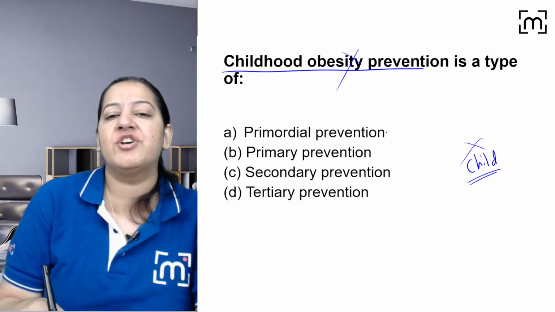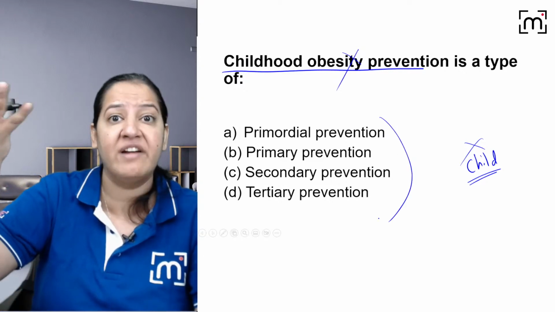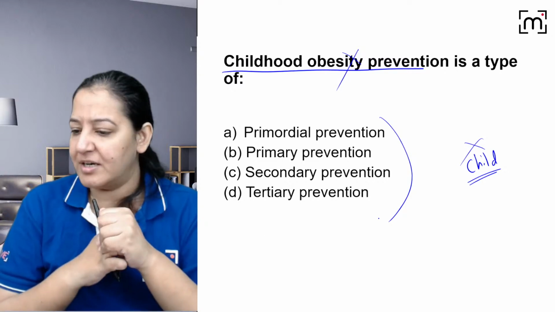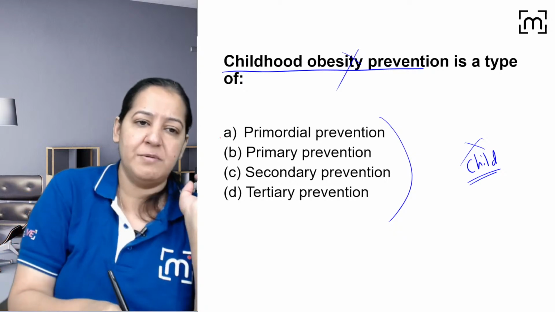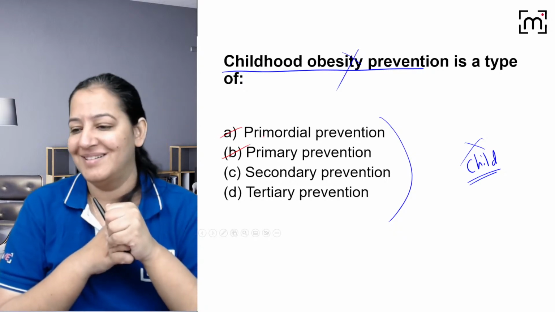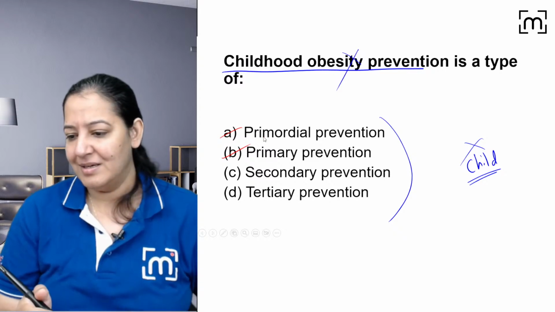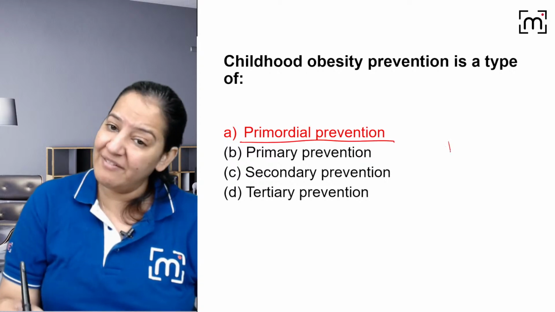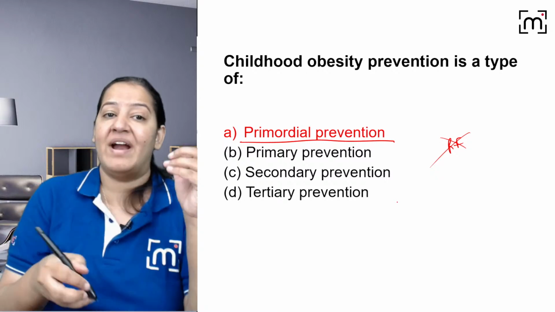So what type of prevention are we providing to that child, so that the child will grow up one day, become young, and will not have diseases related to obesity? So the risk factor, yes, what type is it? Is it primordial or primary? What do you want to say? The confusion is between A and B. Primordial or primary? Take one side. So someone is saying B, someone is saying A. Yes, it's primordial. You want to eliminate the risk factor. From childhood only you are preventing the obesity.